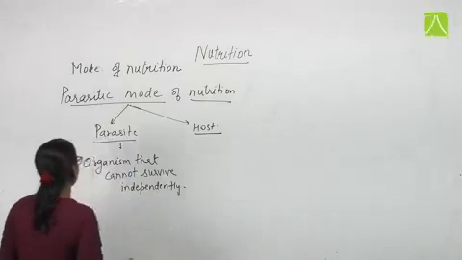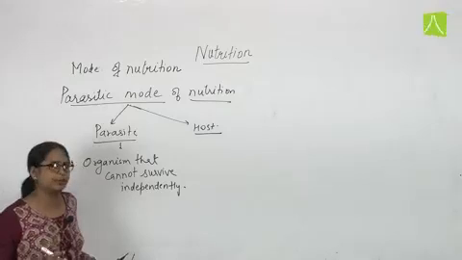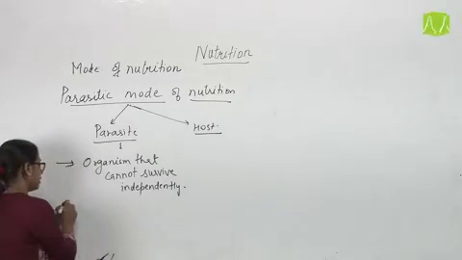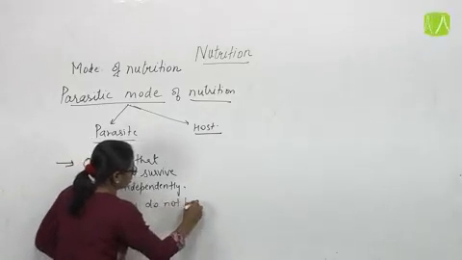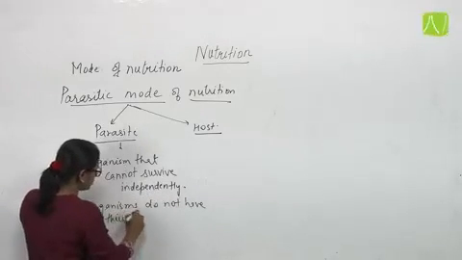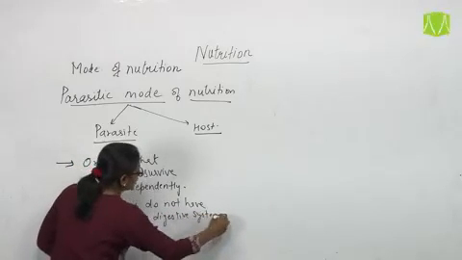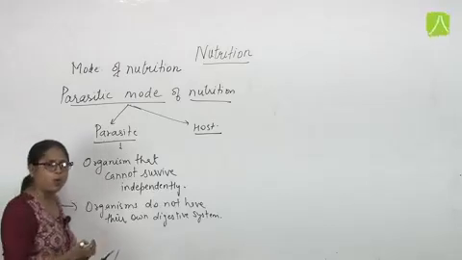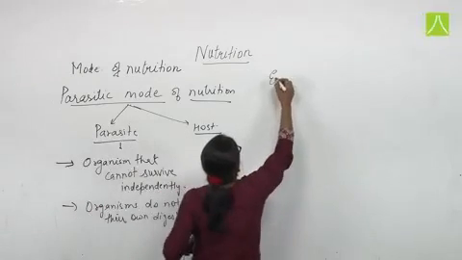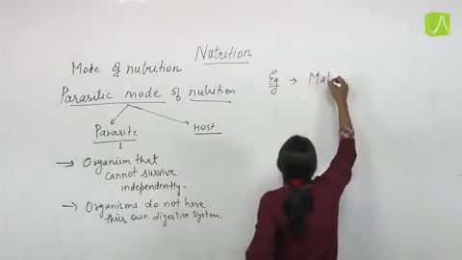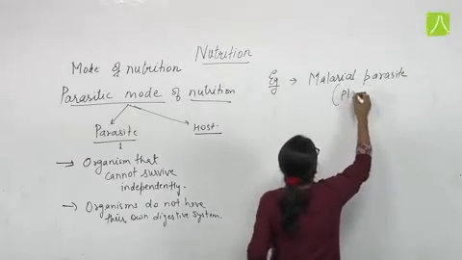Which type of organism do we consider a parasite? Parasites are organisms that cannot survive independently, and these organisms do not have their own digestive system. That is why they directly absorb all the digested nutrients of the host body. For example, let us take the malarial parasite, that is Plasmodium.